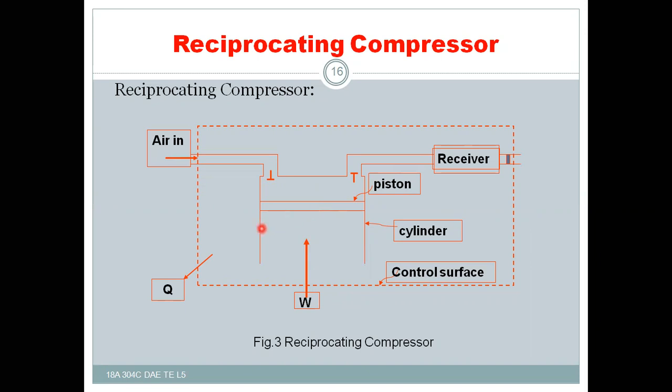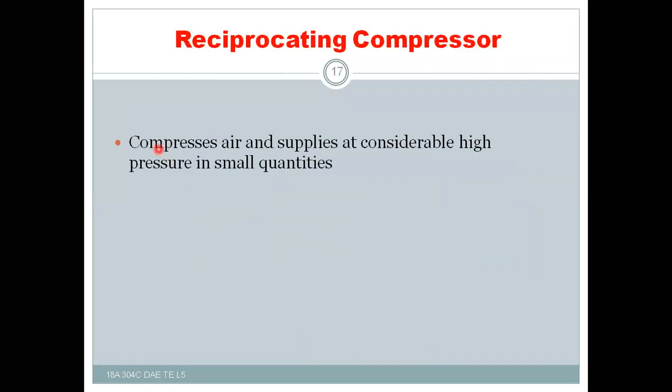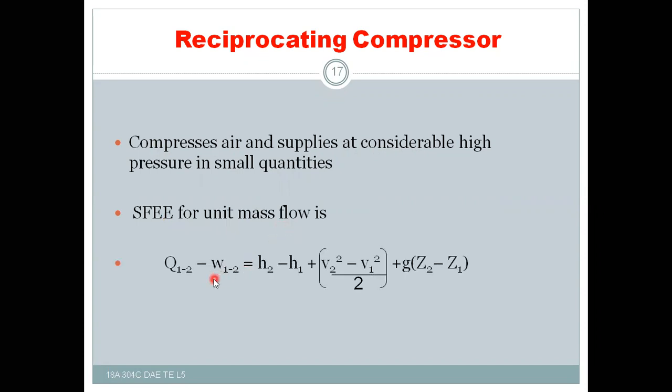And also some amount of heat is liberated to the external means, that means surroundings. Whereas in this case, if you see, the compressor is a device that compresses the air and supplies it at considerably high pressure in small quantities. And for this case, the steady flow energy equation for unit mass flow is the same as the previous expression.